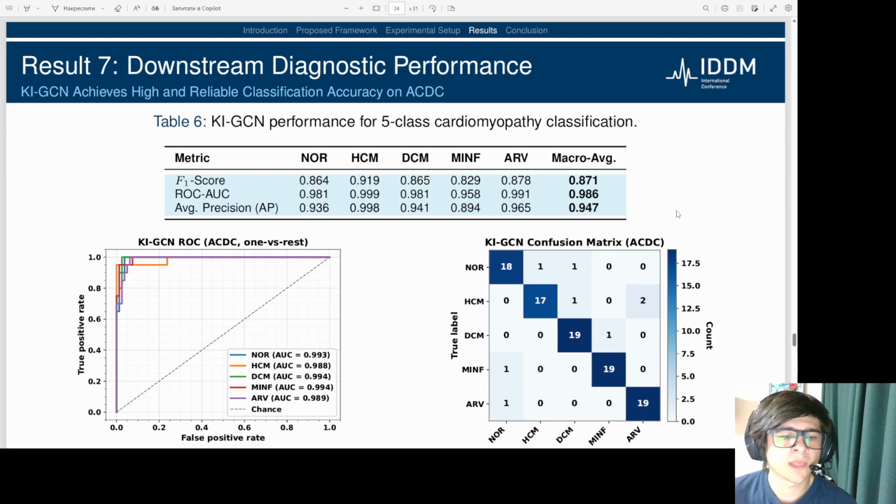And ultimately, the goal is to achieve an accurate diagnosis. Our KI-GCN classifier achieved a high macro F1 score of 0.87 and an excellent macro AUC of 0.986 for 5-class cardiomyopathy classification. The ROC curves on the left and the confusion matrix on the right both show strong, balanced performance across all 5 disease categories, confirming the effectiveness of our graph-based approach.